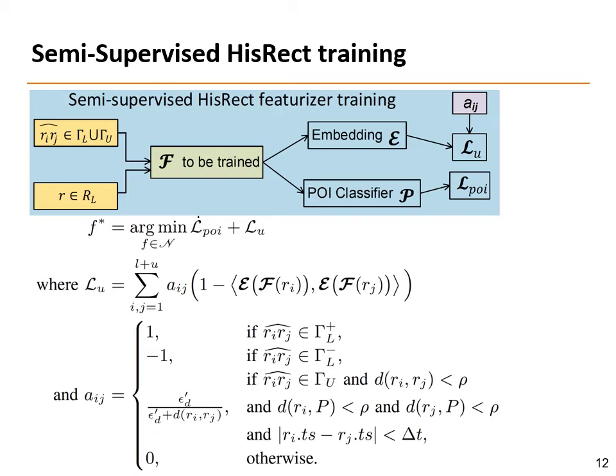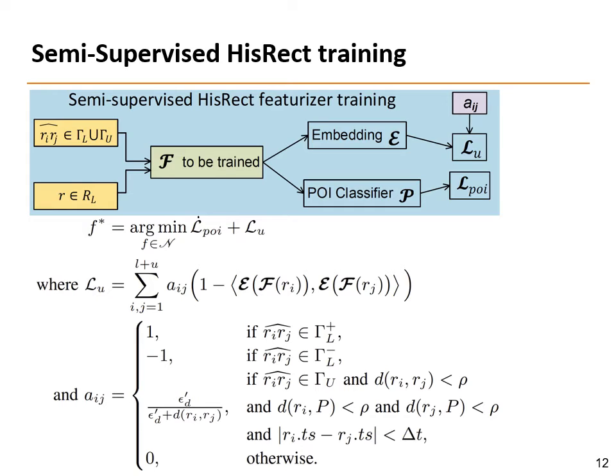Two profiles should be similar if they are associated to the same POI in the same time period. In contrast, the two profiles in a negative pair are supposedly different, as they are associated to different POIs. Accordingly, a penalty should be given if the distance is large between features of profiles in a positive pair. Otherwise, it gives a negative penalty. Therefore, we set the similarity item AIJ for profiles in positive and negative pairs to be 1 and -1 respectively.